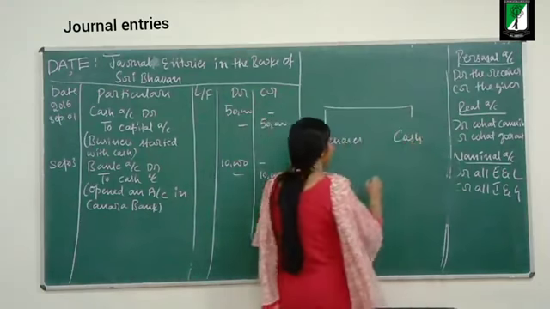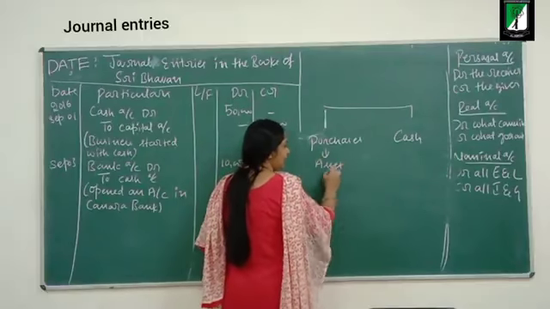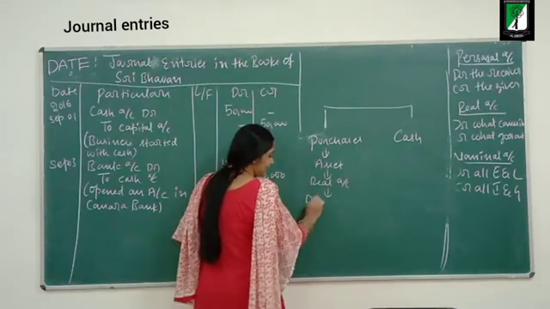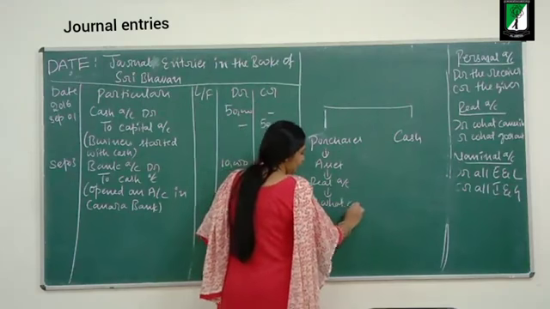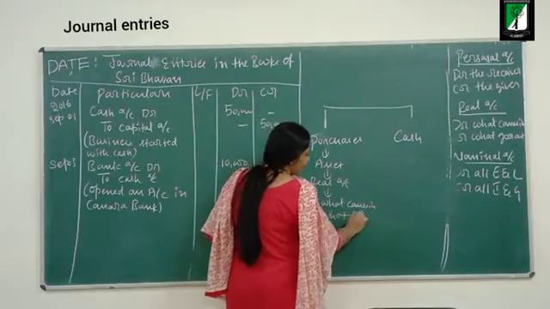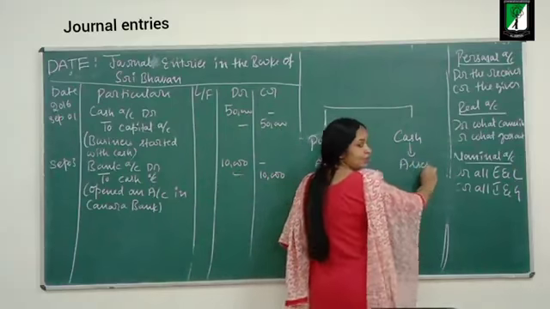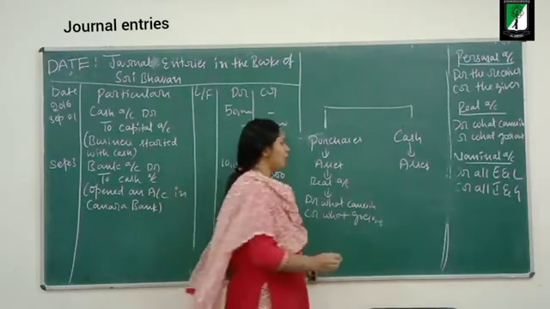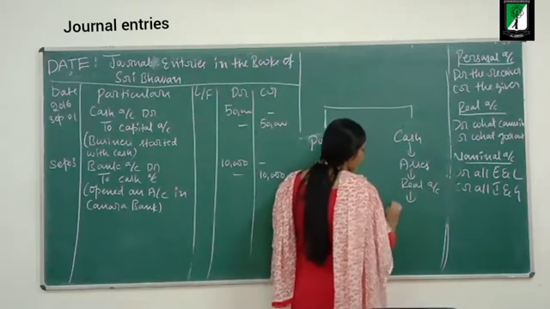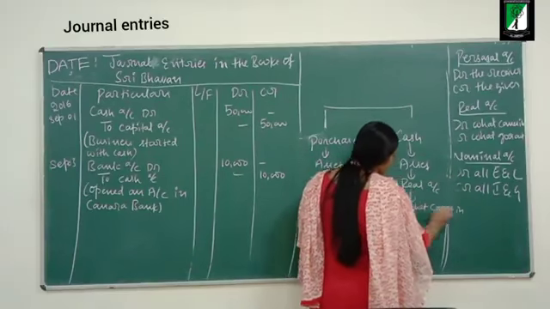Here the business is purchasing goods. Goods are assets. Which account rule applies? Real account rule. What does the real account rule say? Debit what comes in, credit what goes out. And cash is also an asset, so which account rule do we follow? Real account rule. Debit what comes in, credit what goes out.